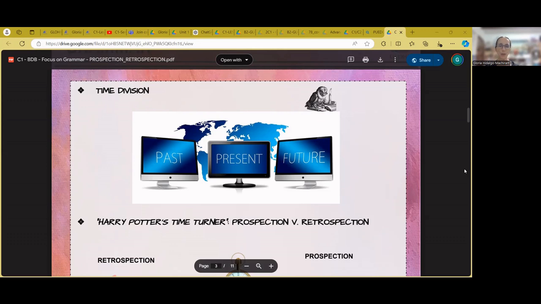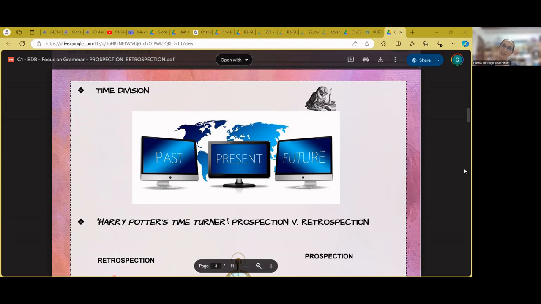For example, when we have a modal verb, the modal might be a modal of deduction. The deduction is made at present, but that deduction might refer to something which is still to pass or something which might have happened before.